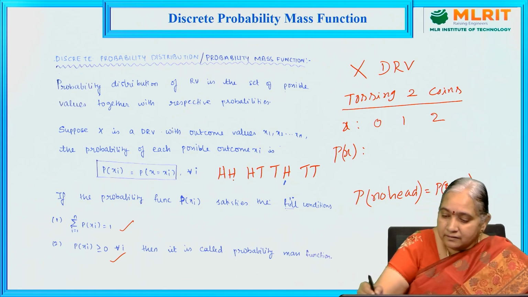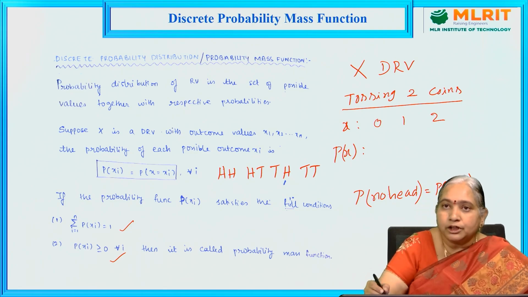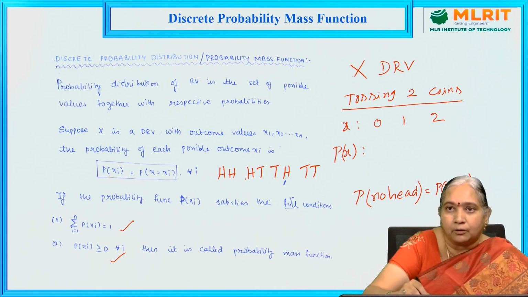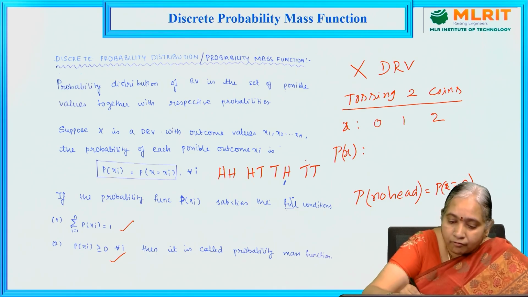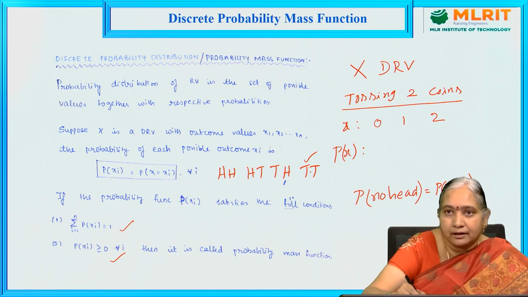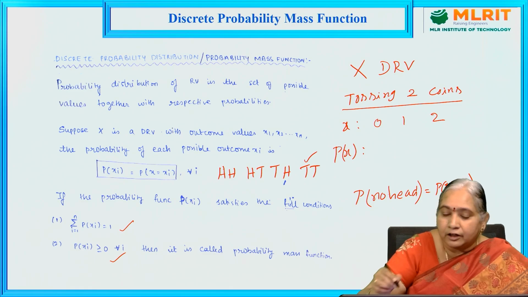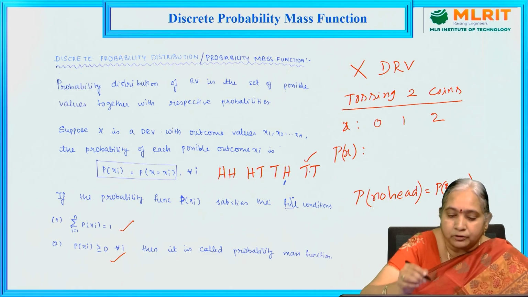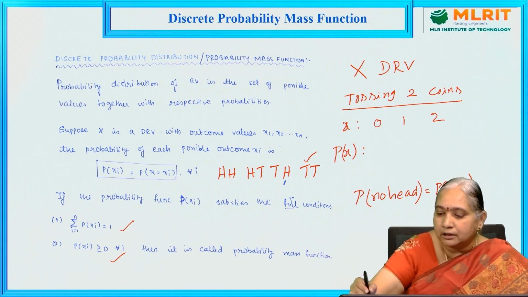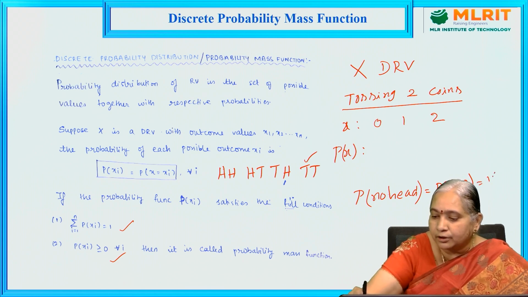So in this, probability of X equal to 0 means no heads occurred in the outcome. So here only one outcome is there. In this outcome, no head occurred. So out of 4 outcomes, there is only one outcome in which no head occurred. So probability of X equal to 0 is 1 by 4.